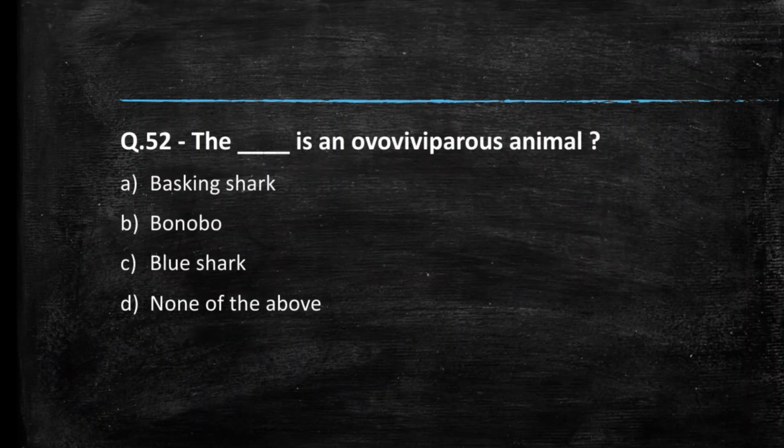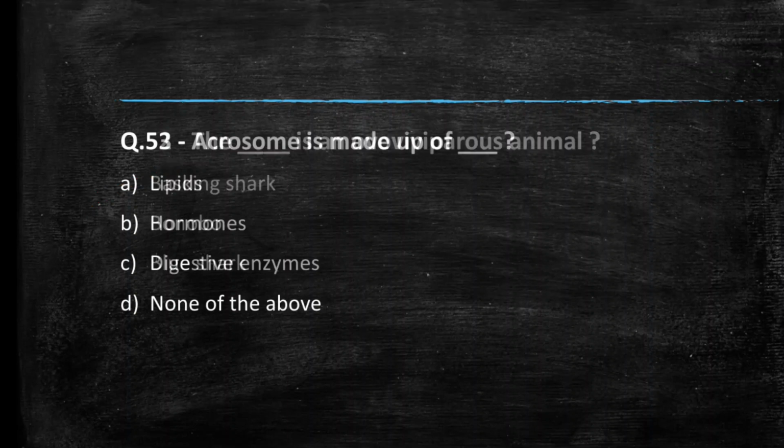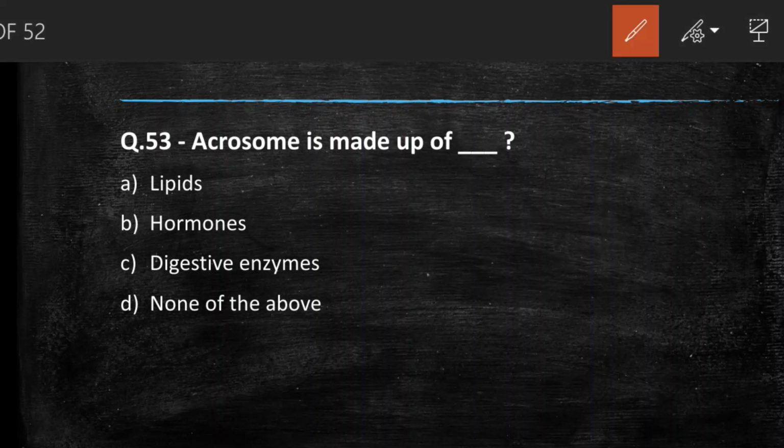Next question which we have, the dash is an ovoviviparous animal. Options are basking shark, bonobo, blue shark, none of the above. So the answer for this question is basking shark. It is an ovoviviparous animal. Next question we have, acrosome is made up of lipid, hormone, digestive enzyme, or none of the above. So the answer is digestive enzyme, because it is going to digest the membrane around the ovum during the process of fertilization.